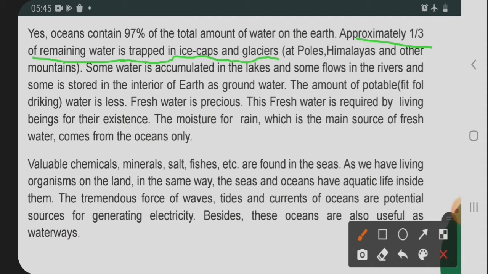Okay, we can say like that. Some water accumulated in the lake and flows in the river. So some water is there in the lake, some is there in the river. Or some is stored in the interior of the earth as groundwater. So inside the earth we also have sweet water, that is drinkable water.